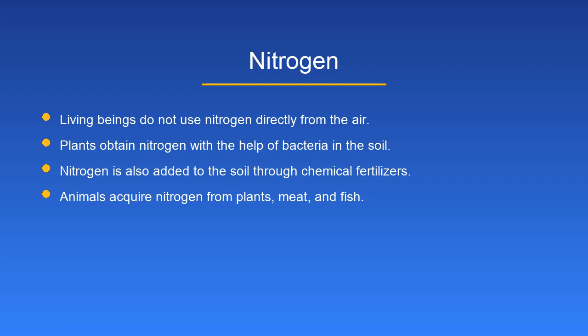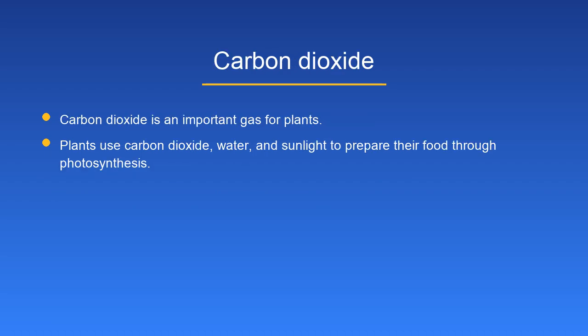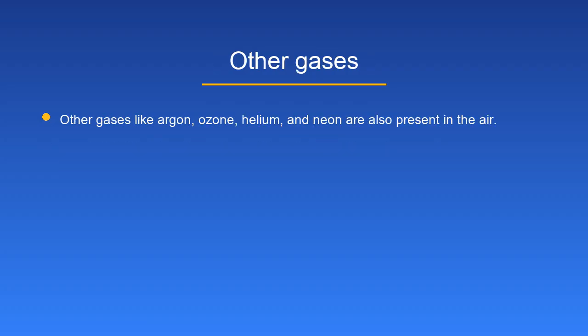Carbon dioxide. Carbon dioxide is an important gas for plants. Plants use carbon dioxide, water, and sunlight to prepare their food through photosynthesis. Other gases. Other gases like argon, ozone, helium, and neon are also present in the air.